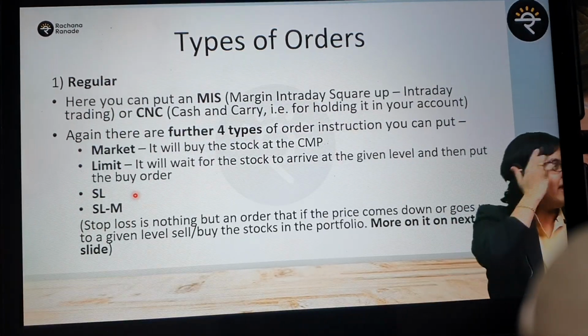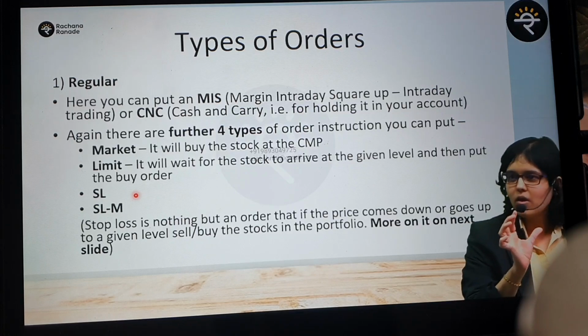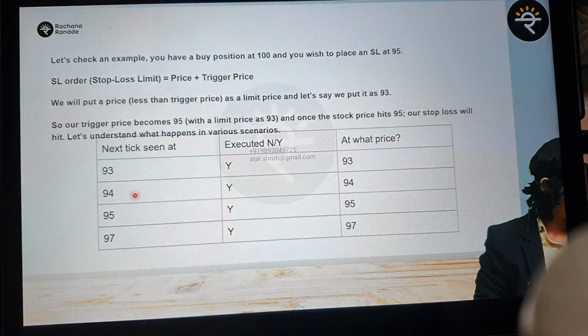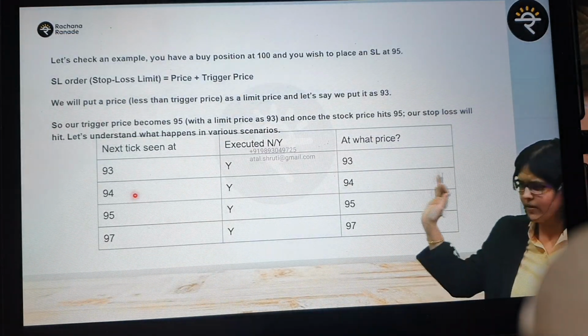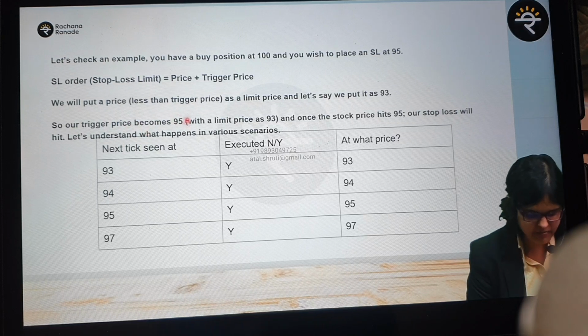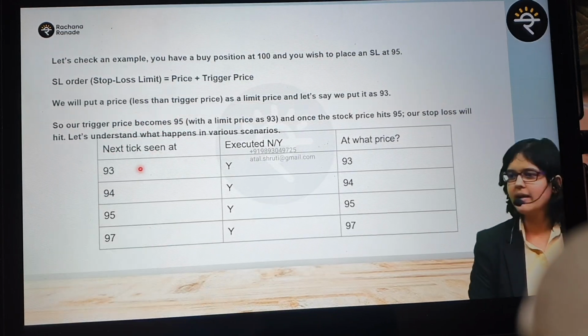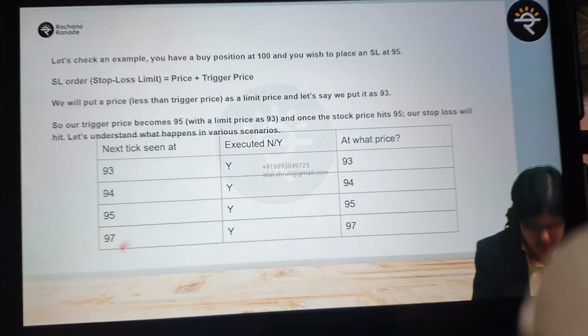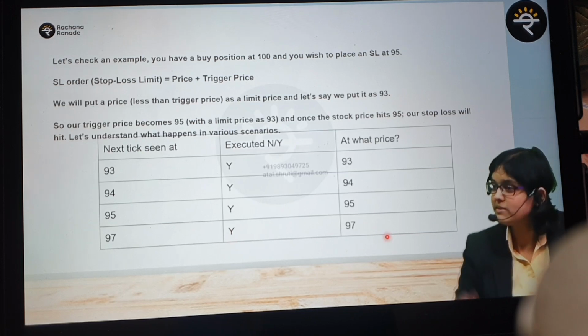Again, guys, please understand. In case of stop loss limit also, what is the scenario? See this. Everyone pay attention. One minute. Have a look at this. What was my trigger price? 95. Did it get triggered? Yes. Next tick seen at 97. Will it get executed? Yes. At what price? 97. Now you are crying.